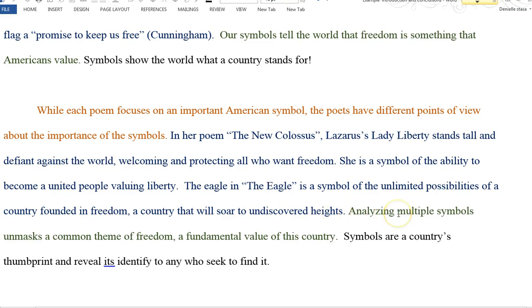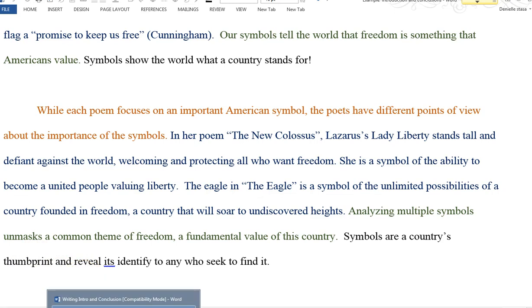Now I'm going to say what anyone can learn. Analyzing multiple symbols unmasks a common theme of freedom, a fundamental value of this country. So while they were different, in the end they both showed what the country valued. So that's what we learned from it. And then the clincher, symbols are a country's thumbprint and reveal its identity to any who seek to find it. And so I used figurative language here in my clincher, right? Our country's thumbprint, that is a metaphor.